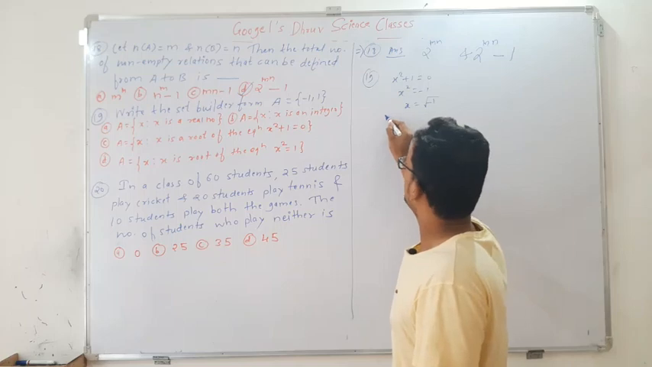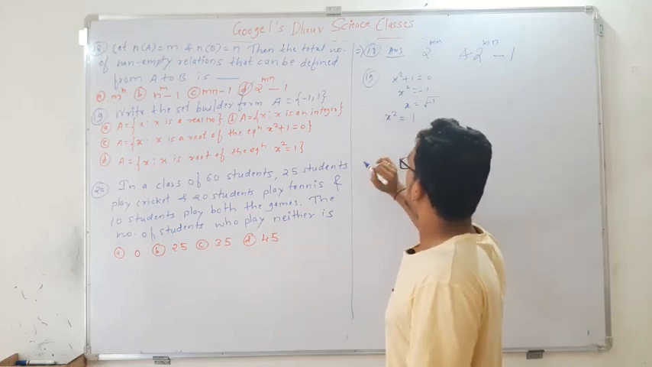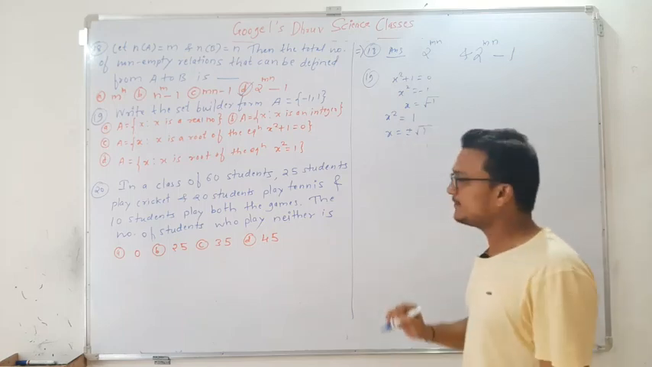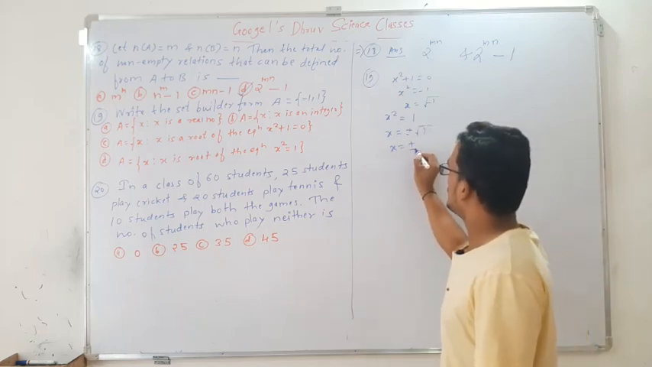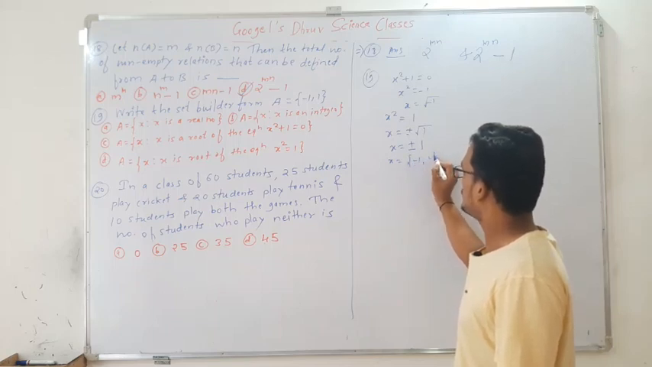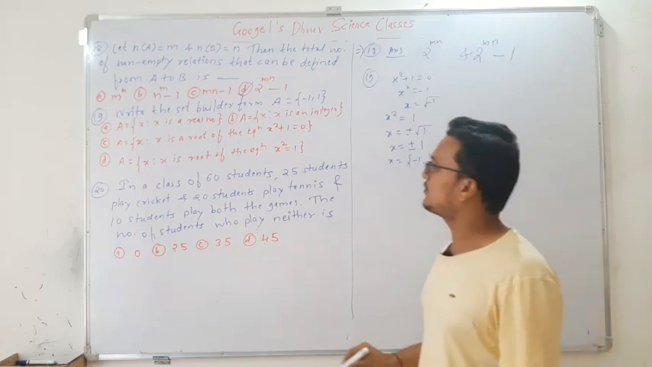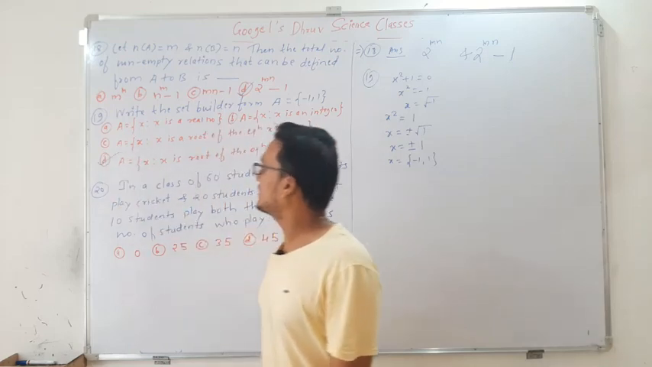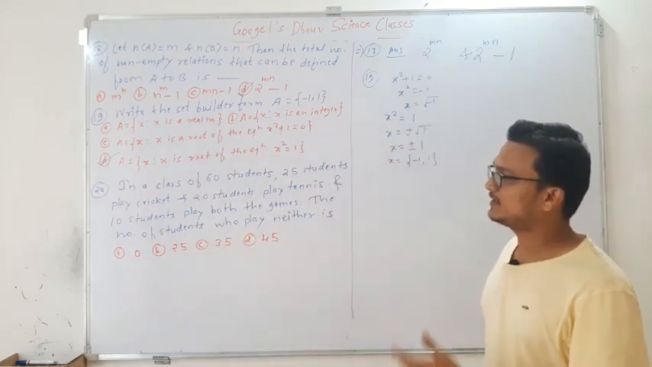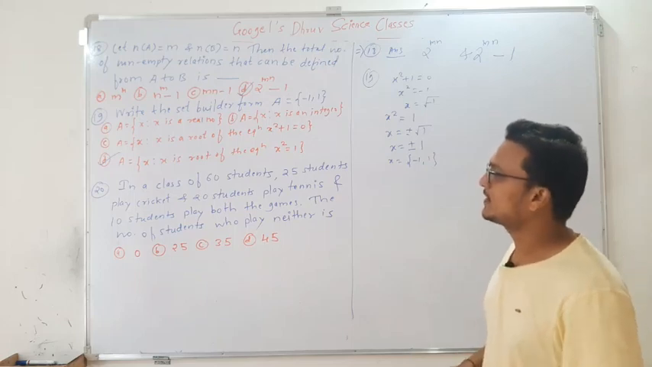So what is that? x square equals 1 they have given, so x equals what? Plus or minus root of 1, then x equals plus or minus 1. So x has minus 1 also and plus 1 also, therefore option D will be correct. And the last question, that is question number 20.